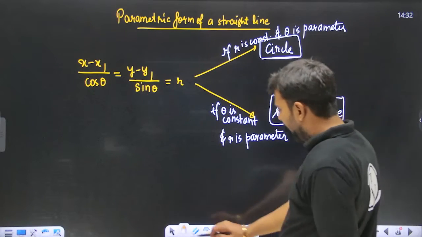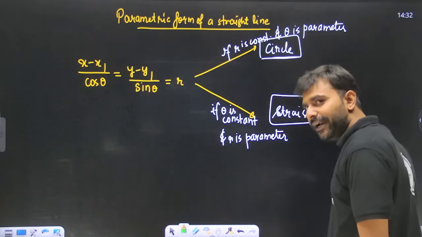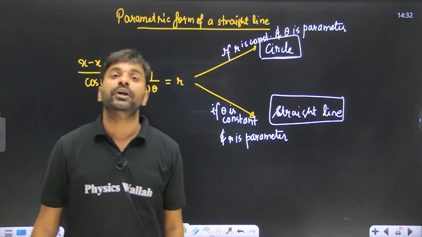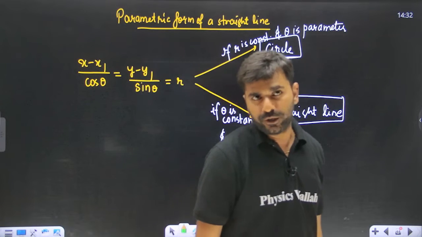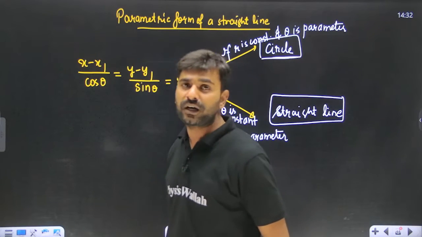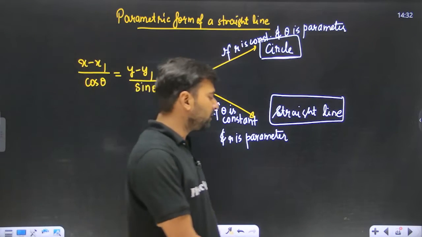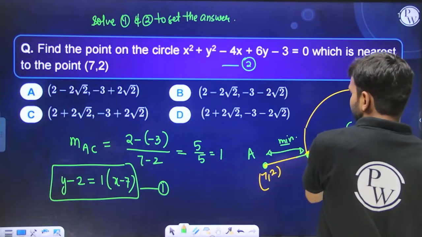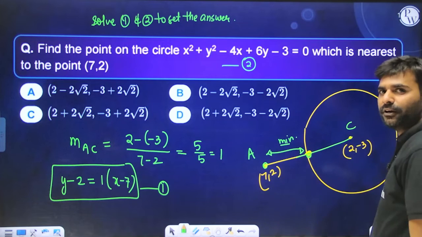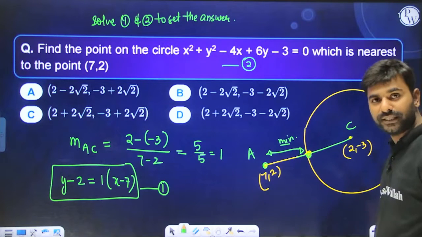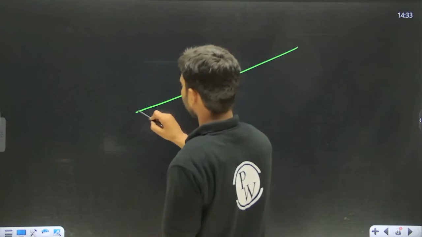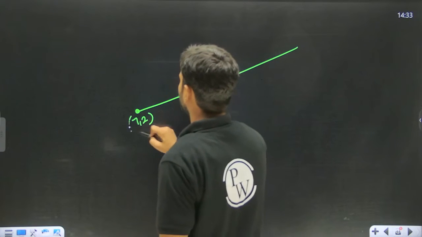As you guys know, I told you when to use parametric form. We need to use parametric form whenever we want to assume a point on the curve. So over here, since the line AC is given to me, it is very easy to find out the line AC. Now I want to assume a point on this curve, so that's why I am going to use the parametric form of a straight line. Now understand, I am telling you method 2 to solve the particular question.